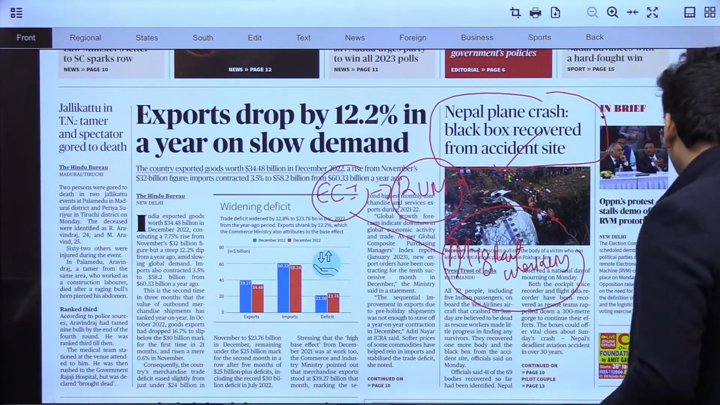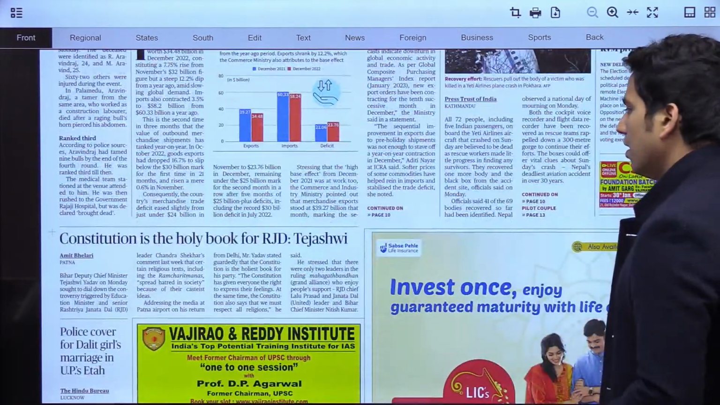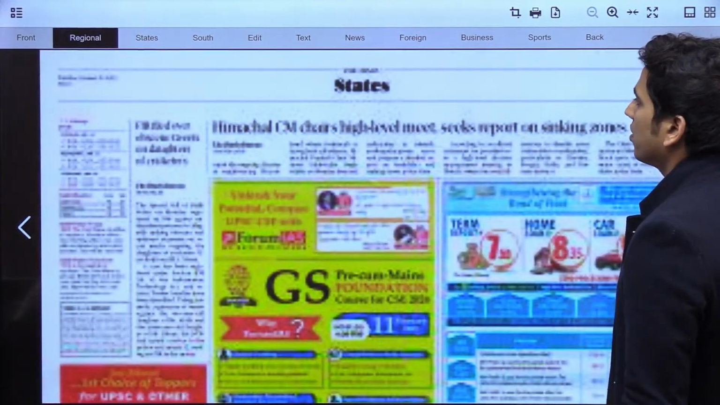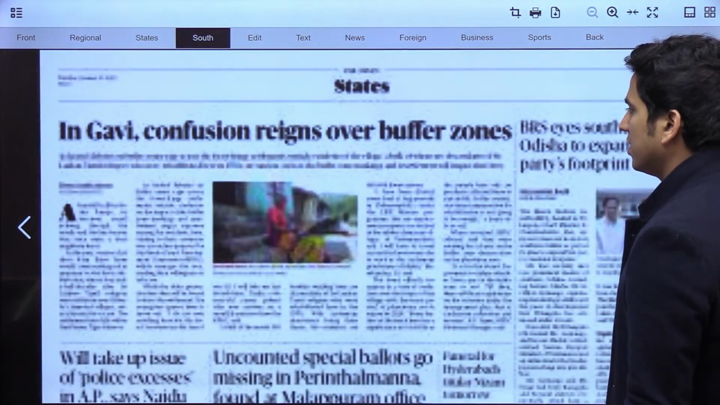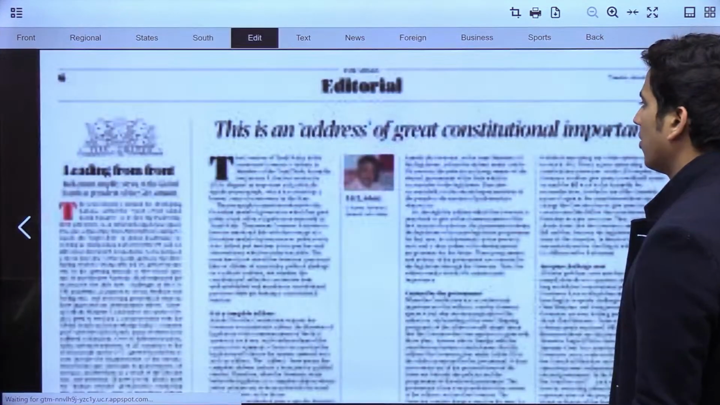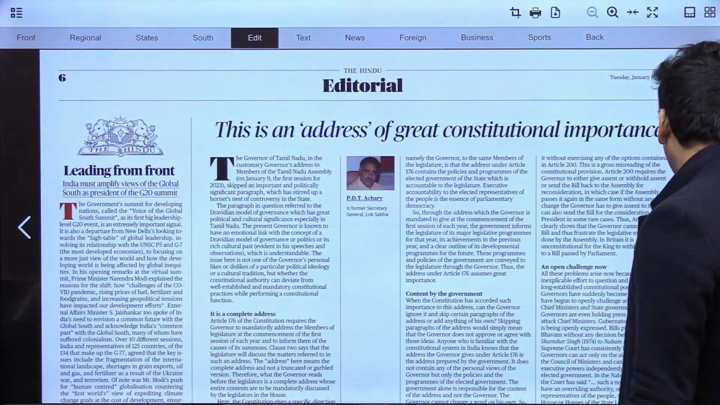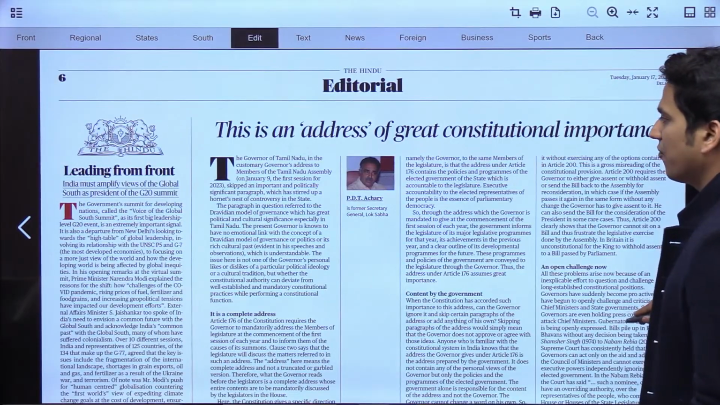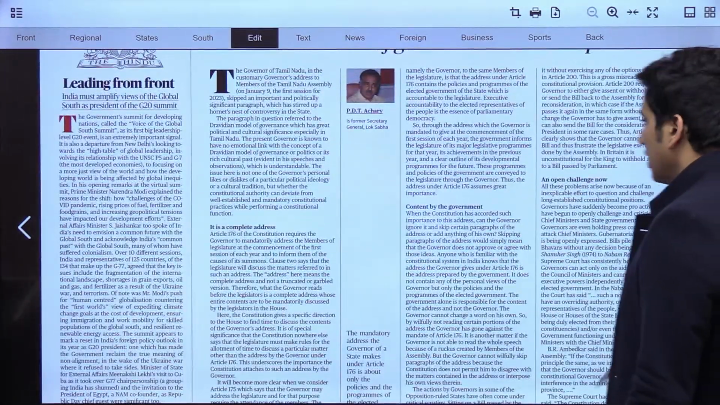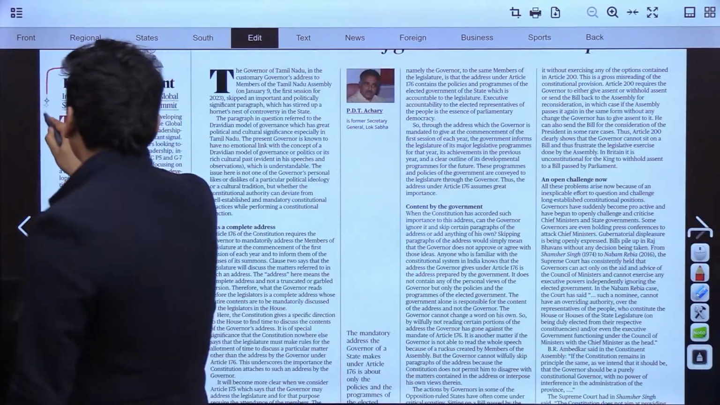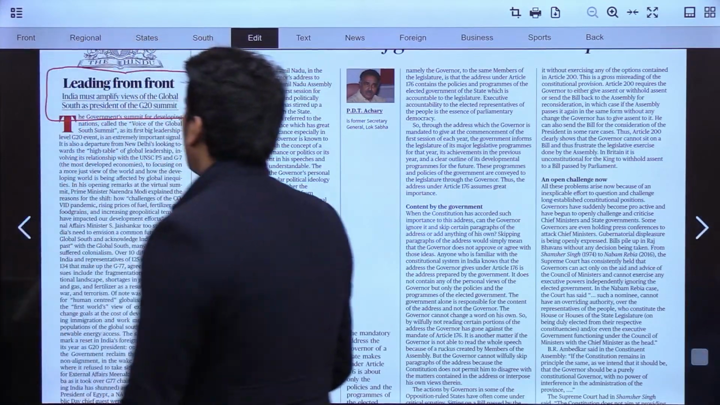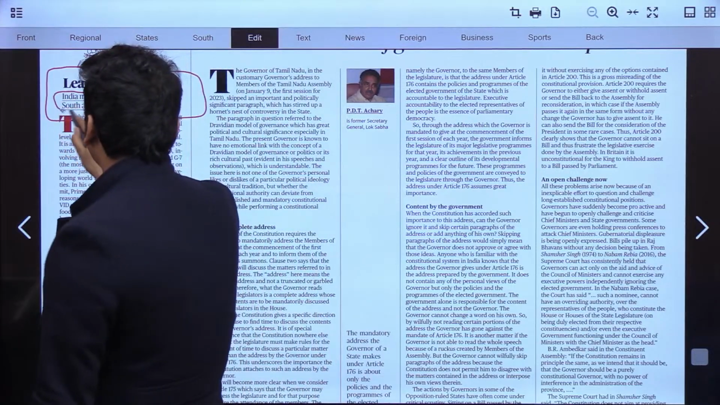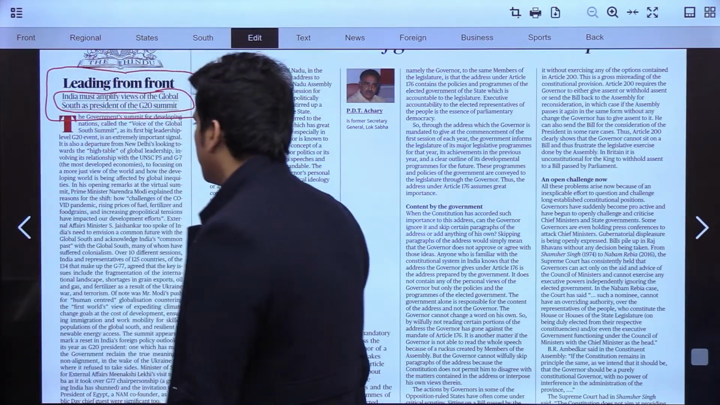Okay जी, चलिए next part पे चलते. There is nothing important on the states page or on the south page, nothing that much important. Now we have the editorials. Let's try to understand the first editorial, that is, leading from the front, India must amplify views of the global south as president of the G20 summit.